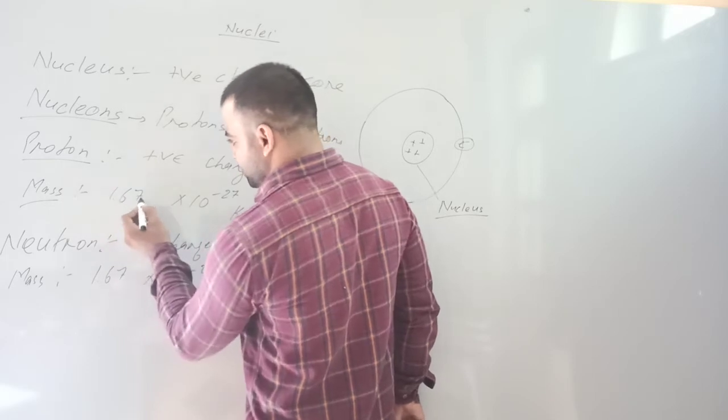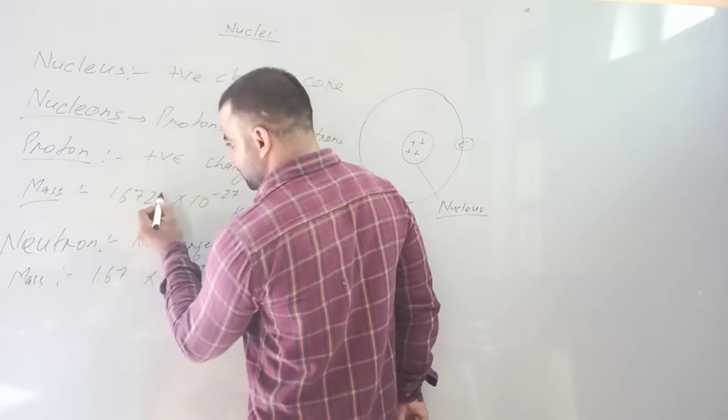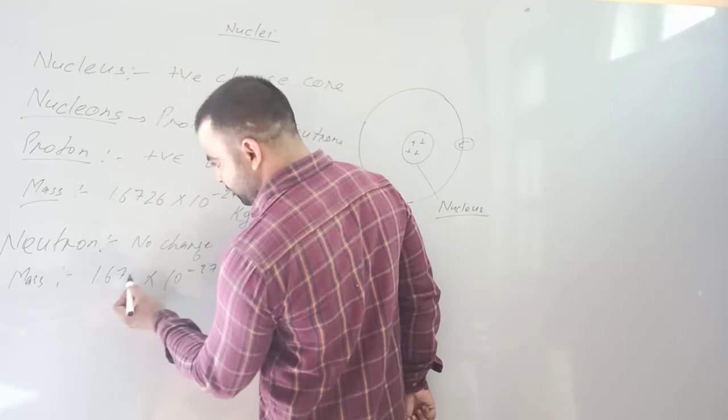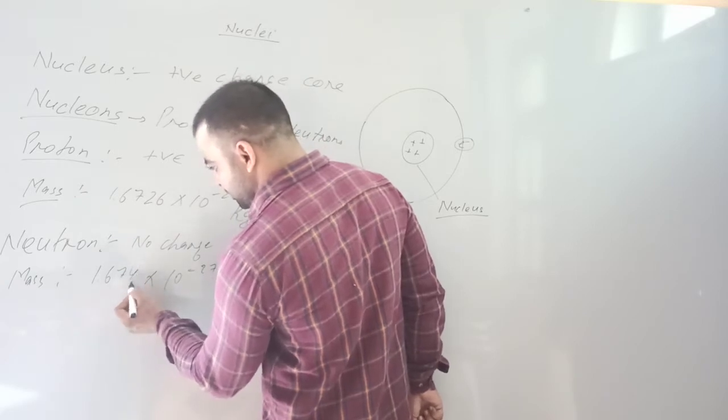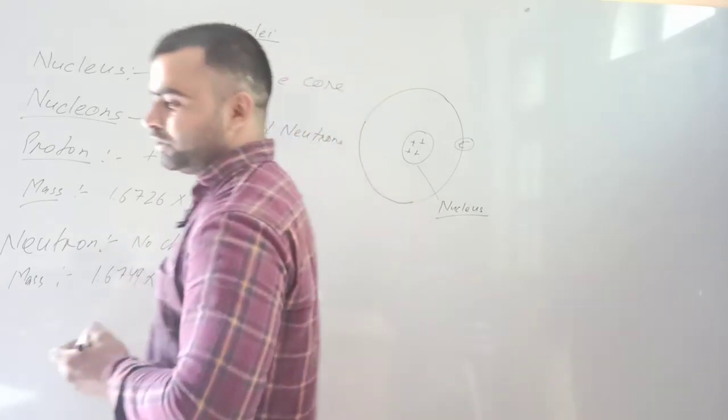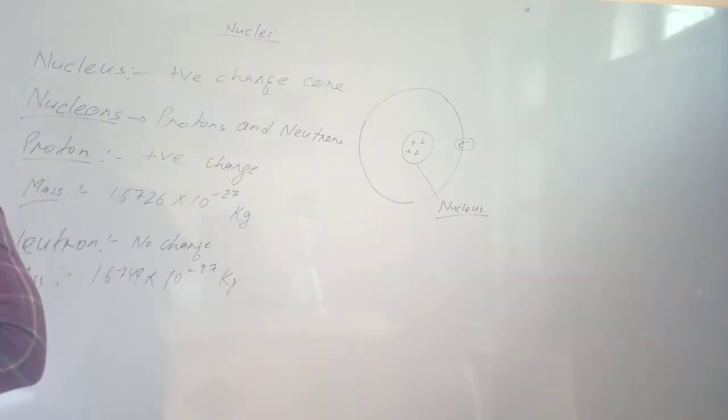Mass of proton is 1.6726 and mass of neutron is 1.6749 into 10 raised to power minus 27 kilograms. This is the difference between the mass of proton and mass of neutron.